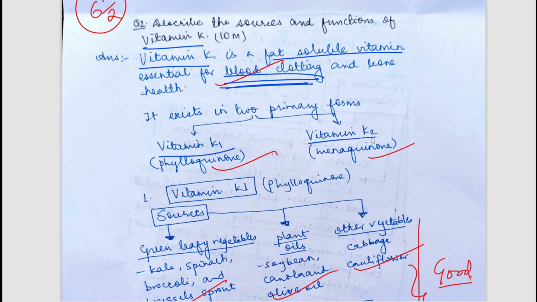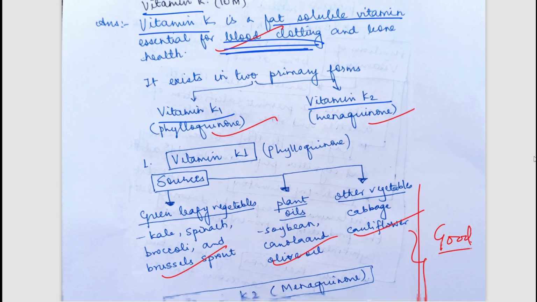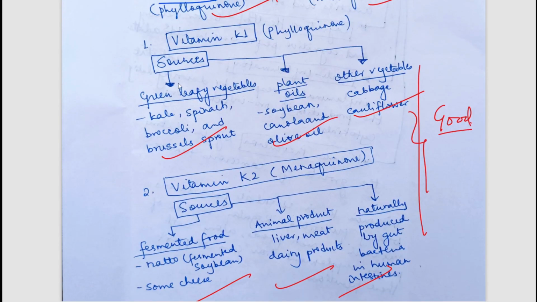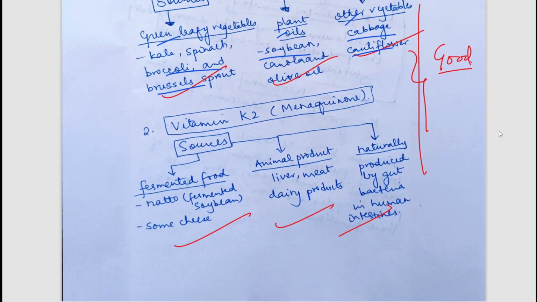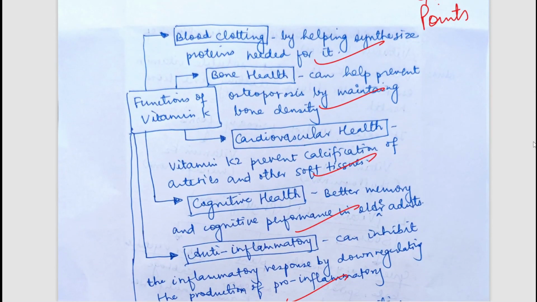That is, it generally exists in two forms. That is vitamin K1 and vitamin K2. Now we will see sources and functions. So vitamin K1 can be generally found in green leafy vegetables, plant oils, other vegetables, and you can see that examples have been mentioned. So very well written answer. Similarly, the sources of vitamin K2 have been also mentioned. It is found in fermented food, animal product, naturally produced by gut bacteria. So nicely written answer.